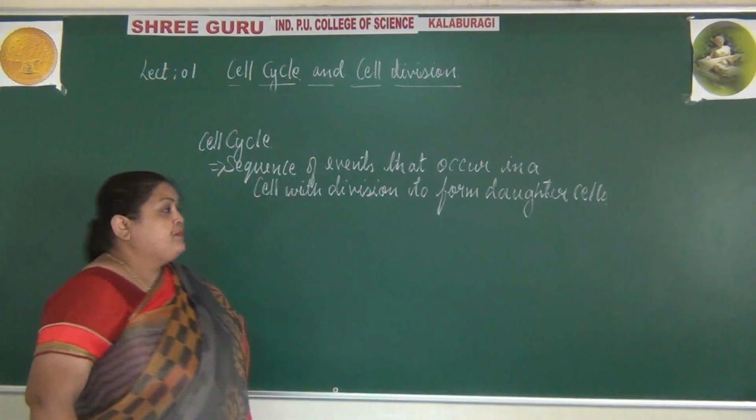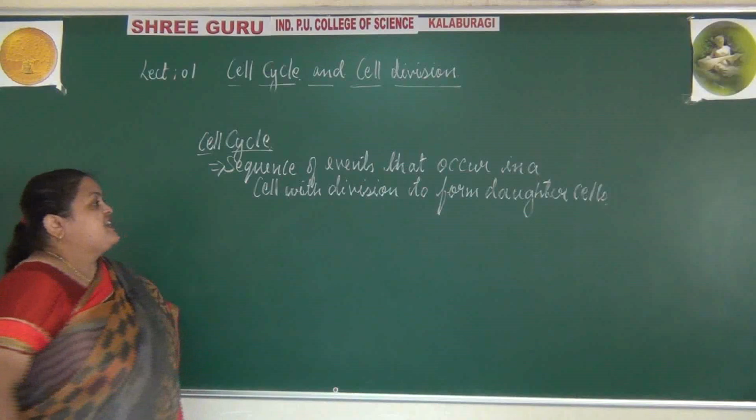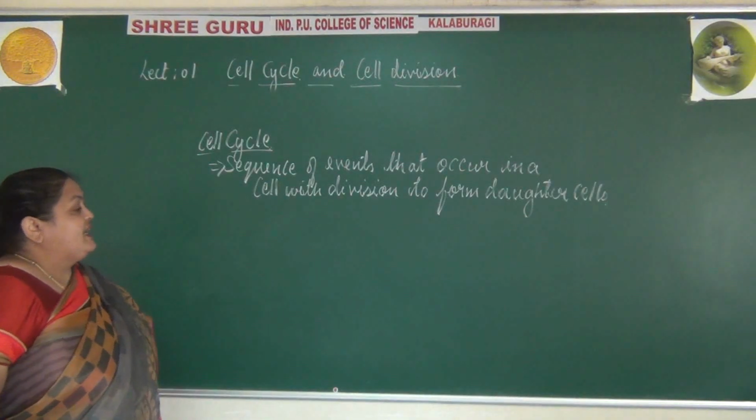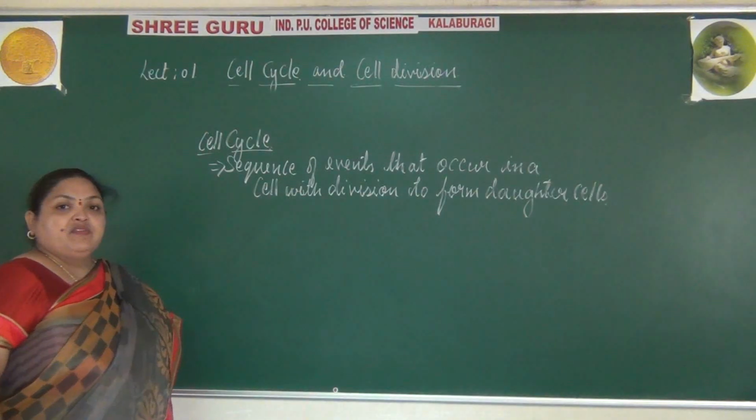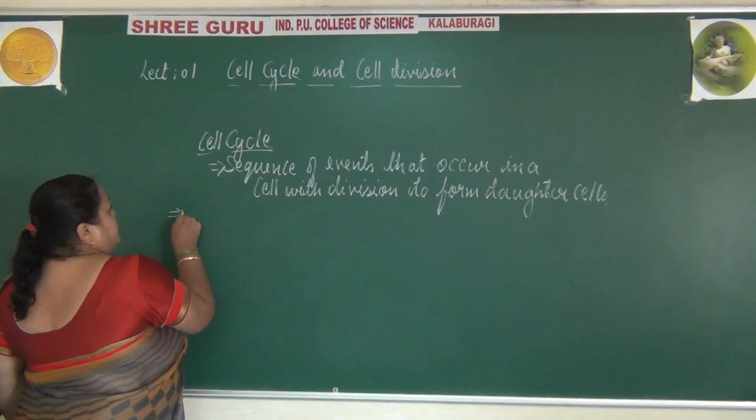One simple definition of the cell cycle is there is a sequence of events that occur in a cell with division to form the daughter cells.